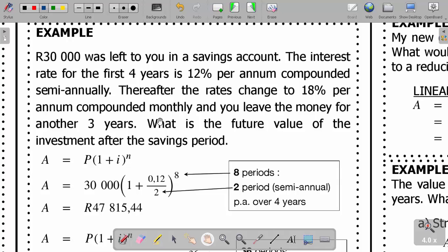What is the future value? So what do we do in that case? Talk to me now.